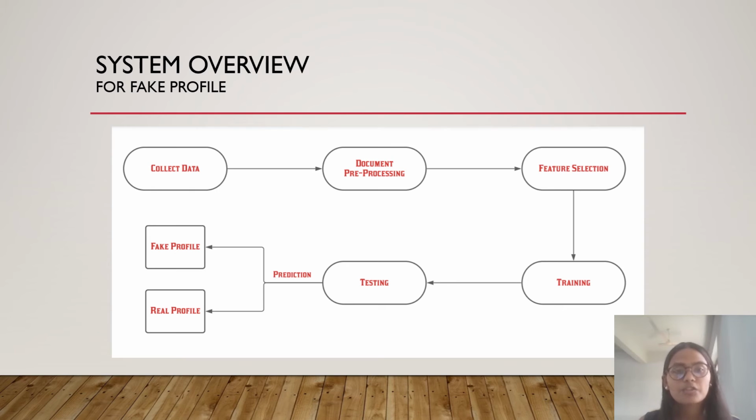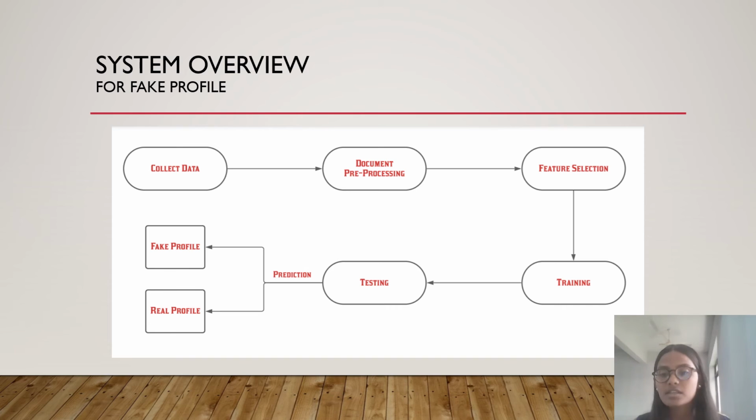System overview for fake profile. Again, we collect data from the internet. Various datasets are available and we can use as many datasets as we want. Here, I have combined a dataset consisting of real profiles and fake profiles. Next, the raw data is pre-processed and feature extraction is done. Feature selection includes selection of specific features from the dataset. All features cannot be used and only the important ones are selected.